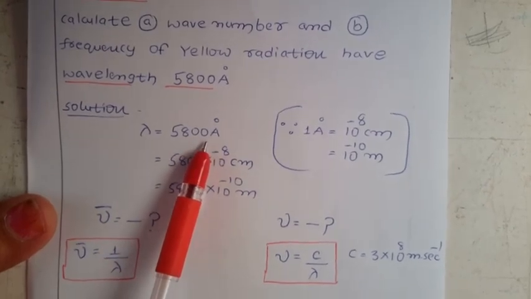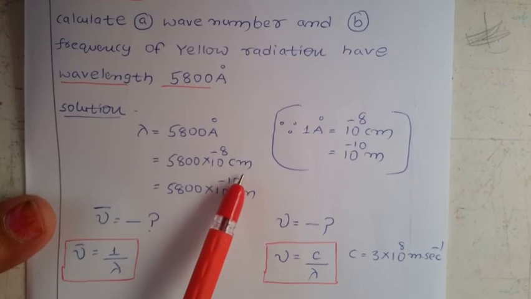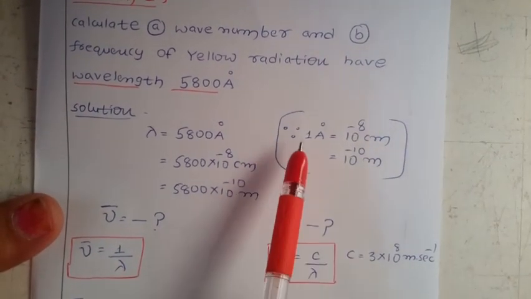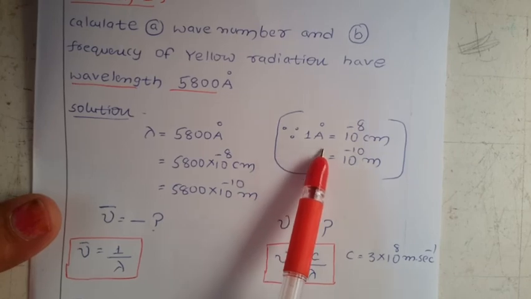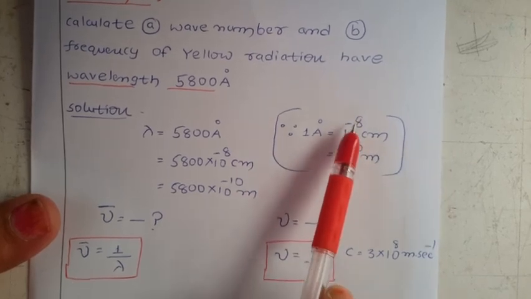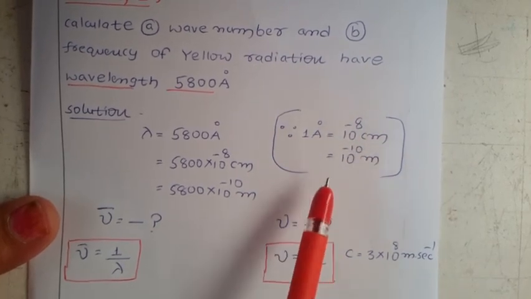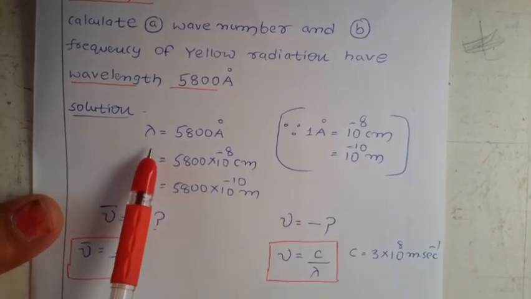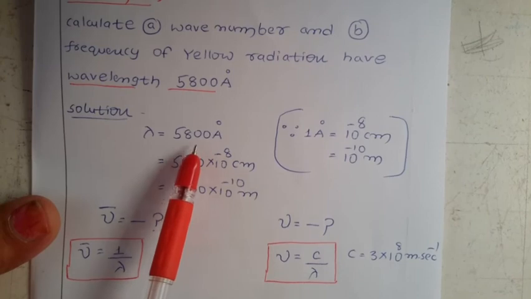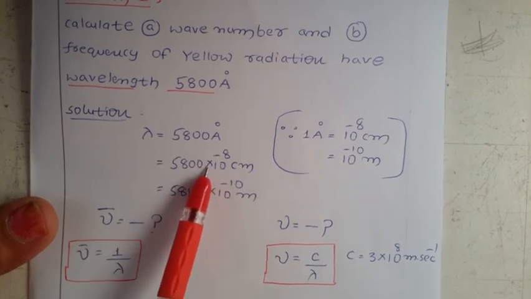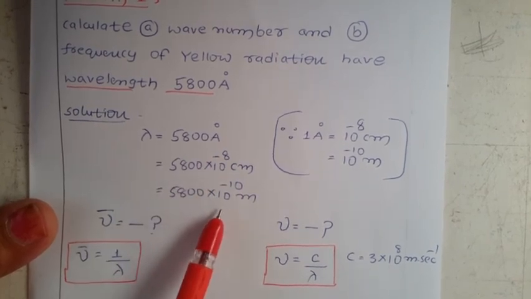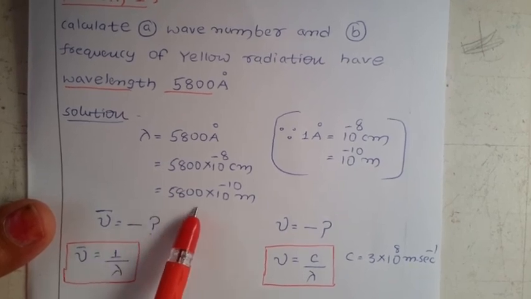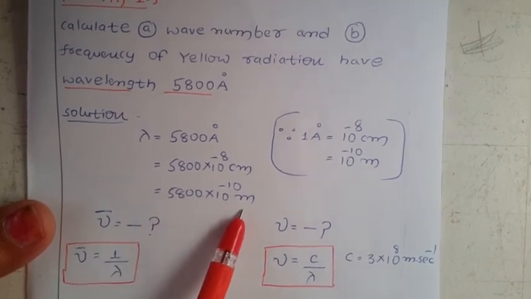So first we have to convert angstroms into meters. We already have the unit conversion: 1 angstrom equals 10^-8 centimeters, or 10^-10 meters. So lambda is 5800 × 10^-10 meters.